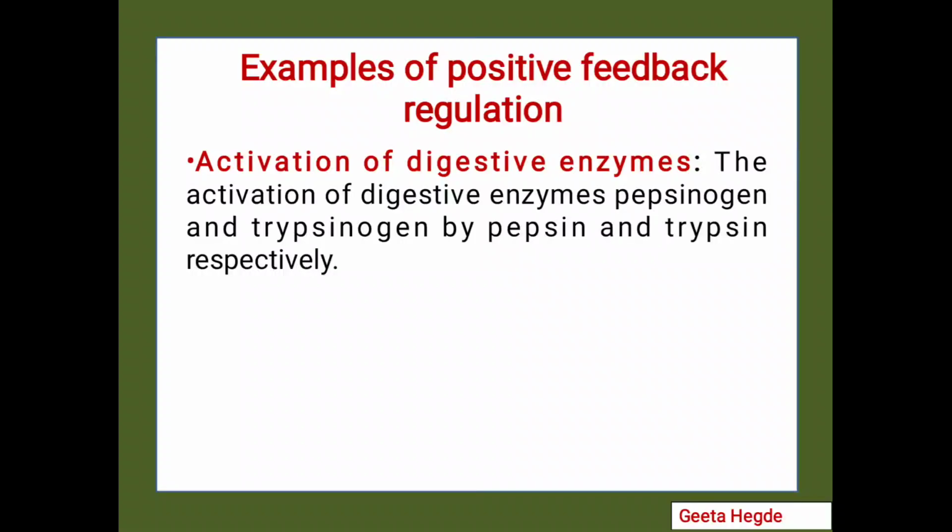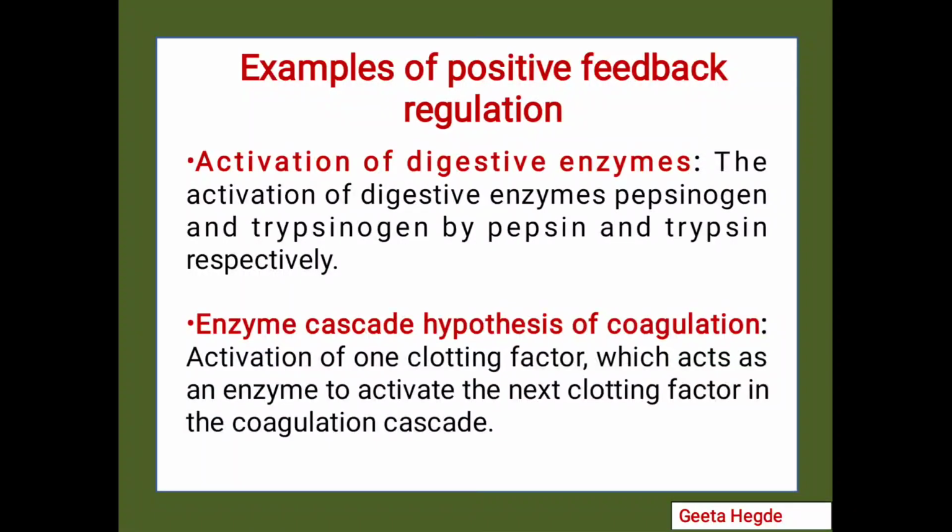Other examples where the positive feedback mechanism is used are the activation of digestive enzymes by pepsin and trypsin, which leads to activation of pepsinogen and trypsinogen respectively. Another is the enzyme cascade hypothesis of coagulation: activation of one clotting factor results in an enzyme that activates the next clotting factor, and this results in the coagulation cascade.